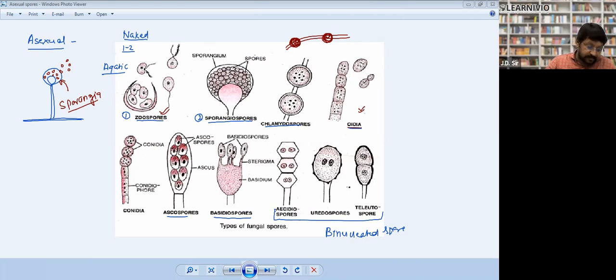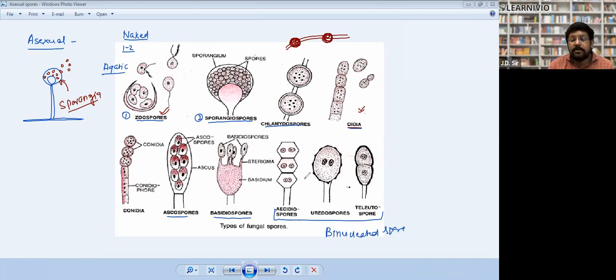Note it down. Oidia are thin-walled spores. Full stop.